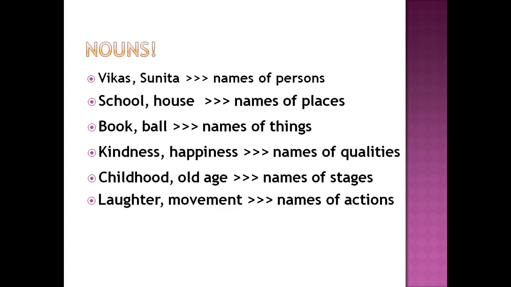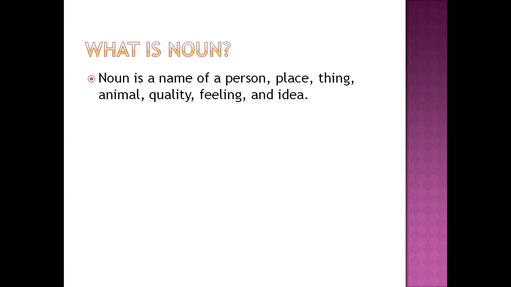So, what is a noun? Noun is a name of a person, place, thing, animal, quality, feeling, and idea. Let us see some examples where nouns are used in the sentence. Ravi runs. Here, Ravi is a noun because it is a name of a person. He kicks the ball. Here, ball is a noun because it is a name of a thing.